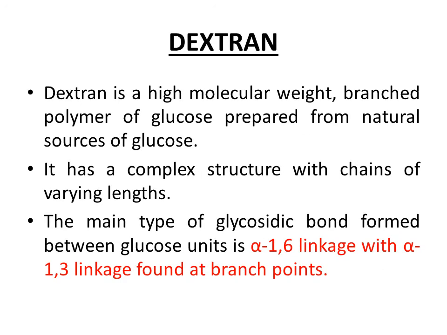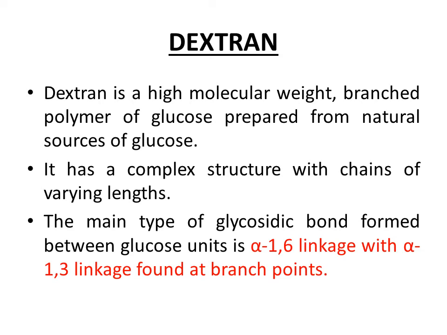Now we are going to discuss another homopolysaccharide comprising glucose subunits, known as dextran. Dextran is a high molecular weight branched polymer of glucose prepared from natural sources of glucose.